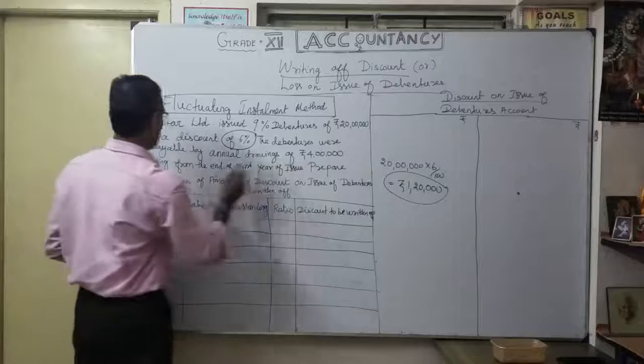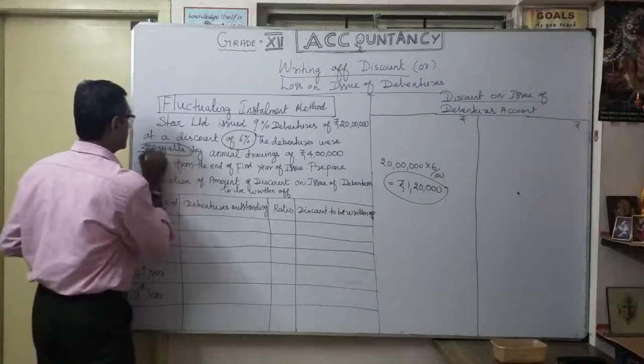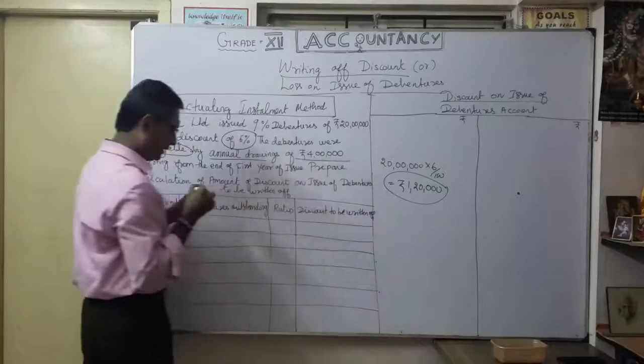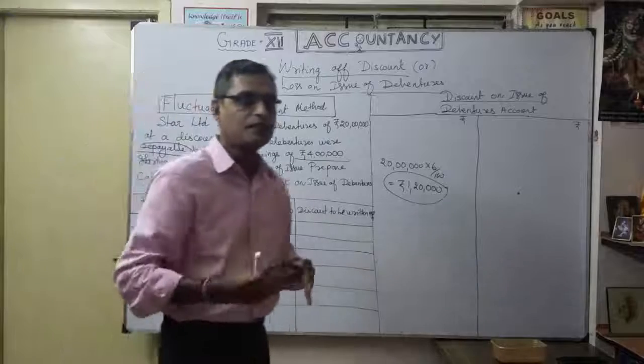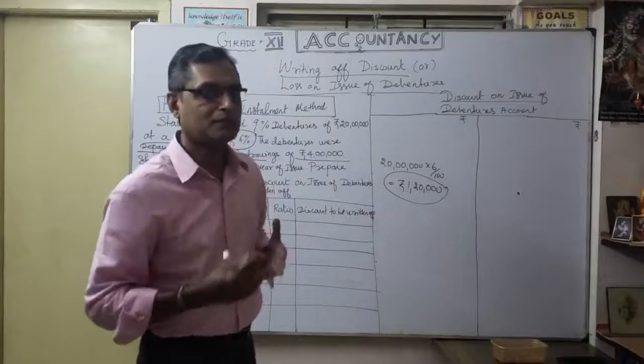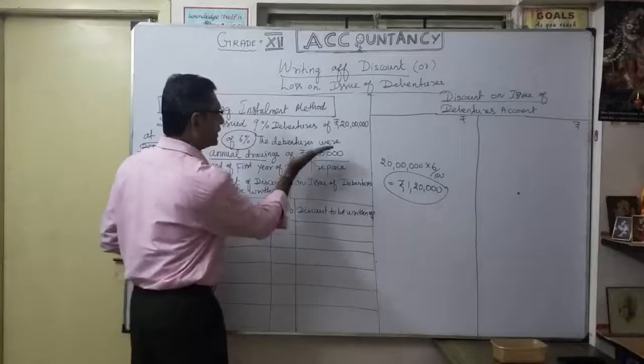So the debentures were repayable. This word is very important. Repayable by annual drawings of 4 lakhs. That means we got 20 lakhs from the debenture holder, but later on every year we are going to repay 4 lakhs, 4 lakhs.